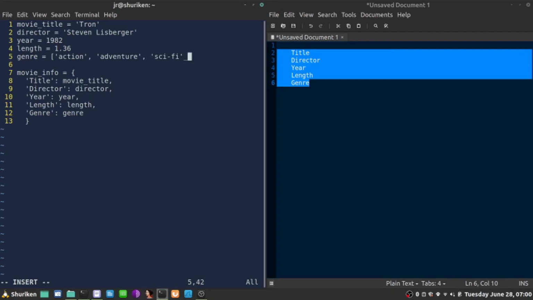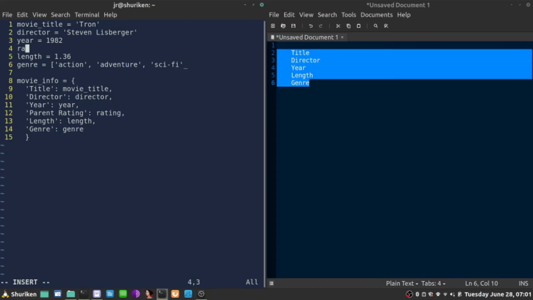Oh, we're going to have one more, maybe. How about this? After year, we're going to have a rating. Oh, I forgot about rating. Is it for kids or not? Maybe a parents' rating. Let's use rating for that, comma. So we're going to have a rating after year. For example, it's PG, and that's it.